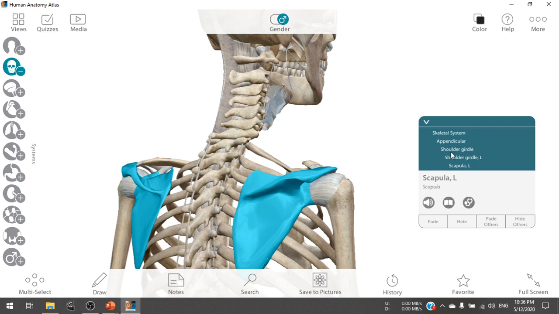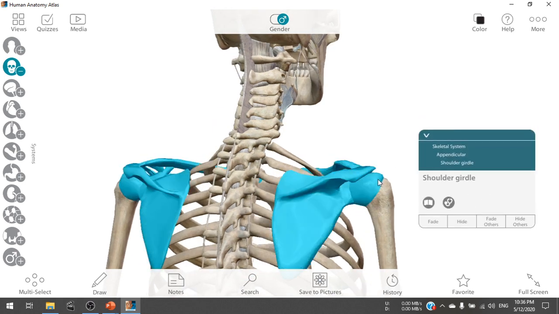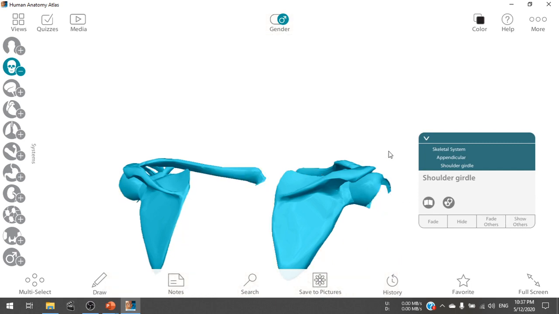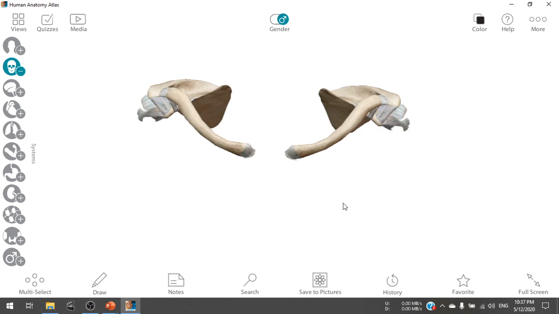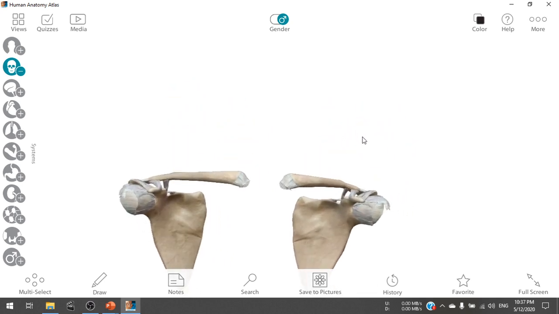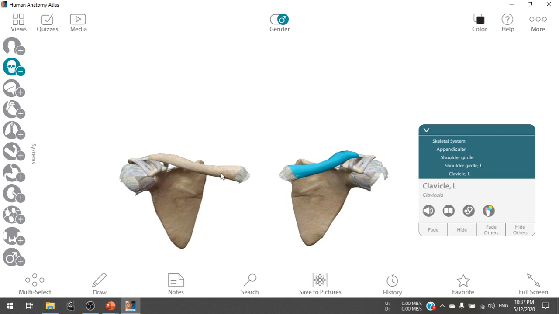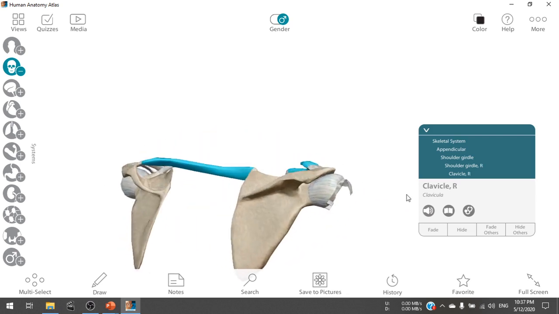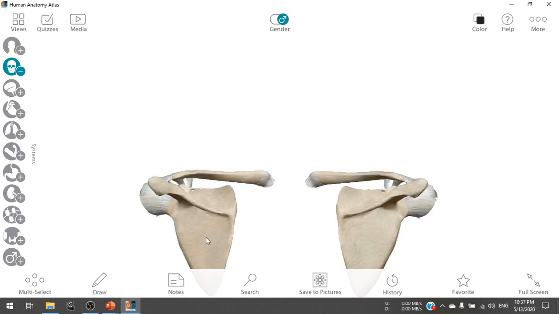Now we will only see the shoulder girdle, hiding the others. Here we see the front two bones present in the shoulder of your skeletal system. These two are the clavicles, and the backward two are called the scapulae.